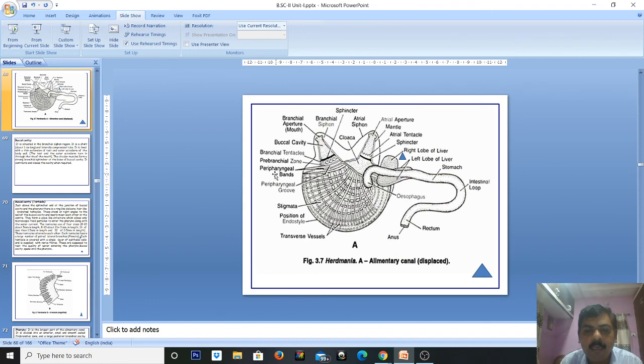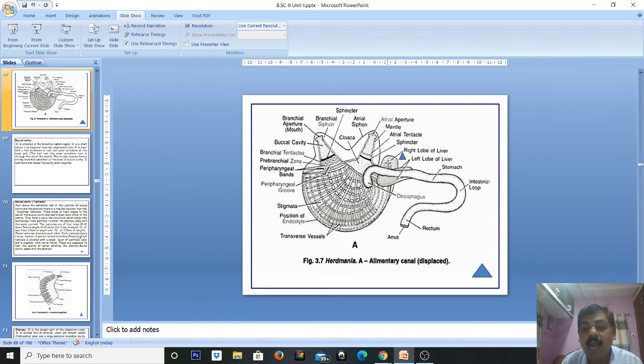In between are the anterior prebranchial bands, and there are the stigmata, and at the mid-dorsal position there is the endostyle and the dorsal lamina, and after that the dorsal lamina leads into the esophagus, and that leads into the stomach, then intestine, then rectum, and the anus, which opens into the atrial chamber.